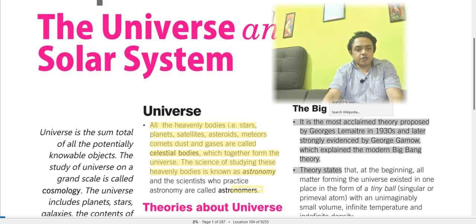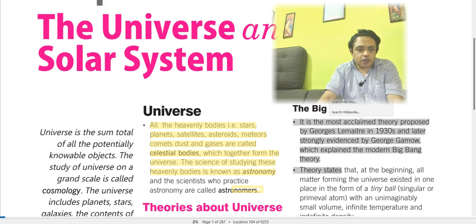So in this theory, it is mentioned that it all started from a single point, and after that a major explosion took place, and that way the universe was created. It was a huge amount of energy, and then this conversion of mass and everything happened. So basically, this is the concept of the Big Bang theory.